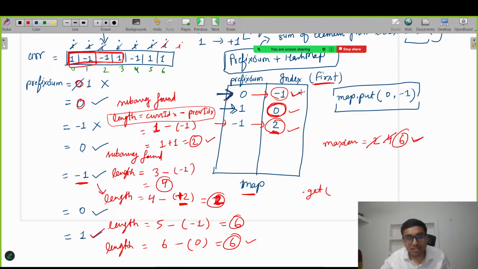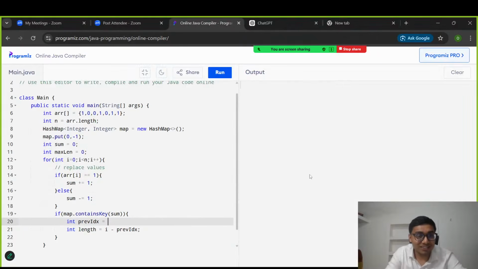If I want to access this -1, I need to pass 0 as a key, right? So the dot get method will give the corresponding value, that is -1. I hope everyone knows this is a basic thing. So previous index, how can I get it? Map dot get this particular sum. Then after that I can subtract and get the length.